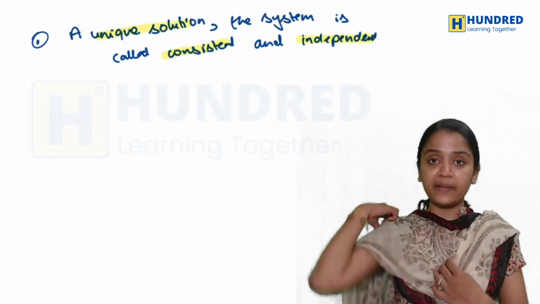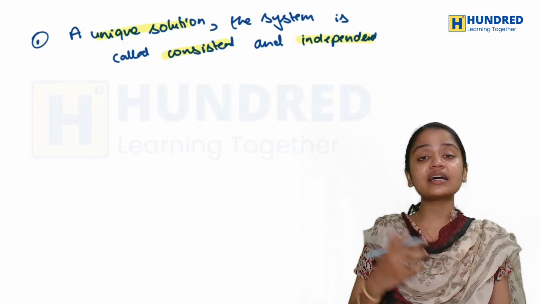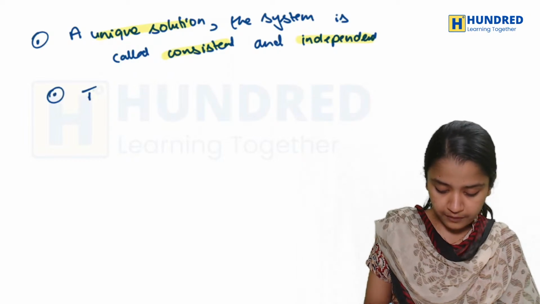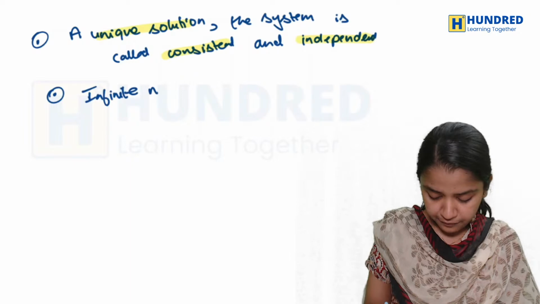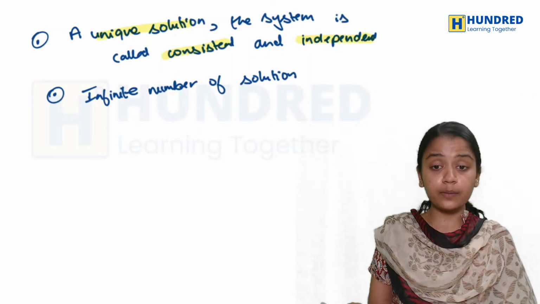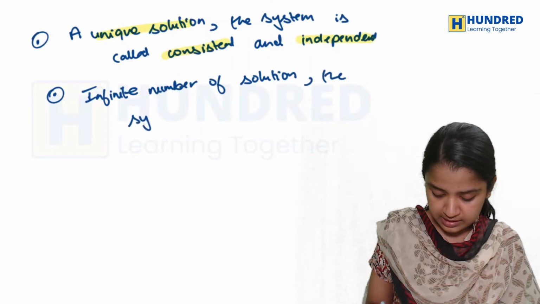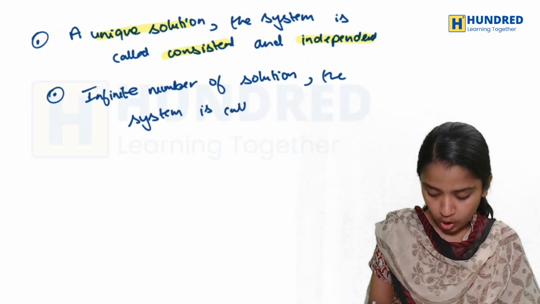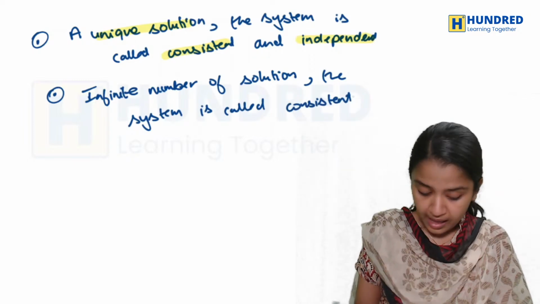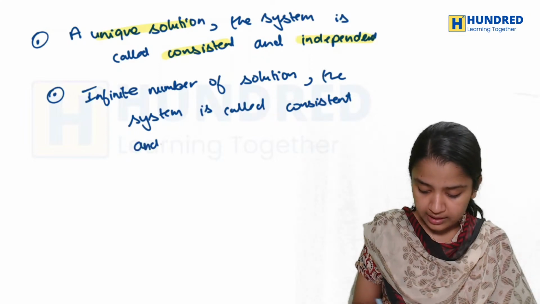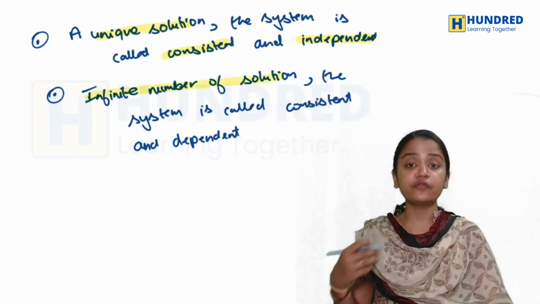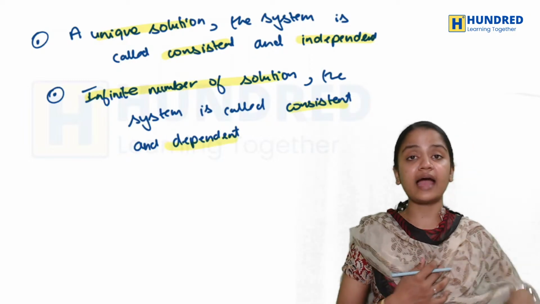If you have an infinite number of solutions, then the system is called consistent and dependent.